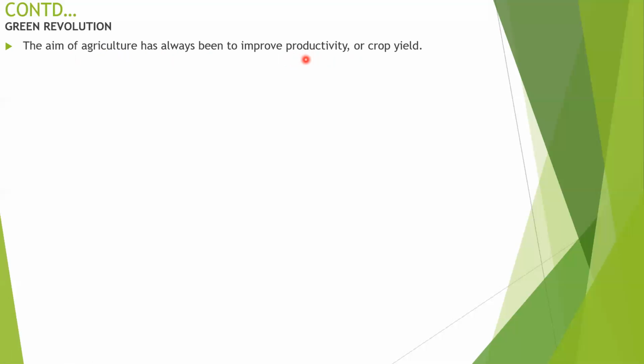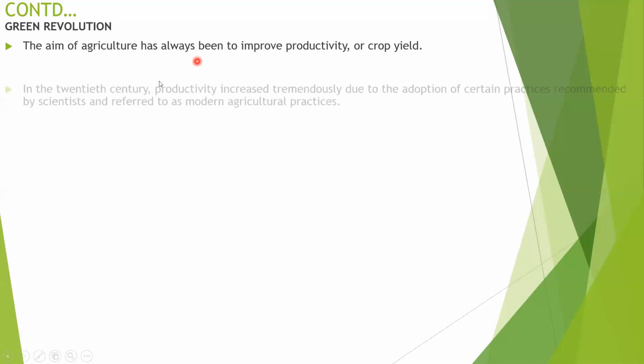So a lot of scientists got involved in research on raising the production of crops, and that is how the green revolution developed, to fulfill the demand for food for all the people.